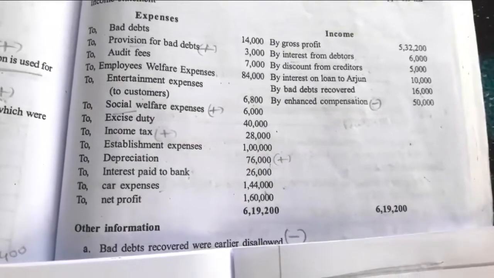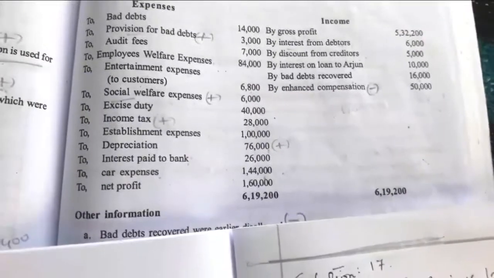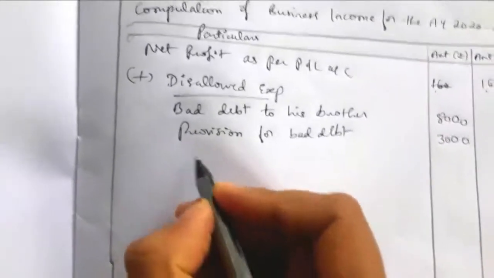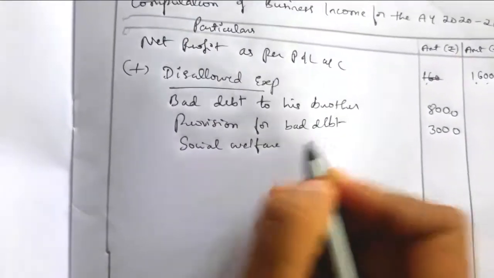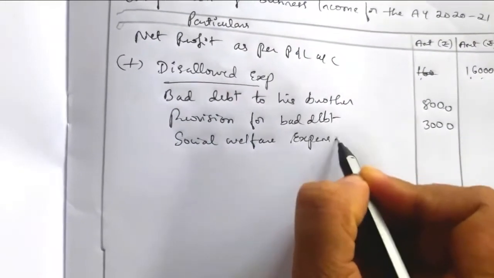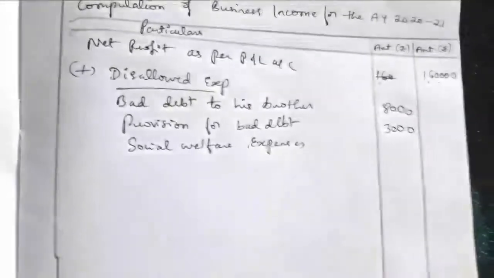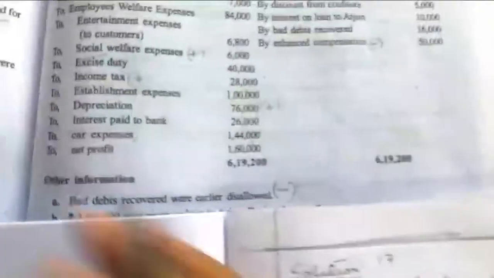Social welfare expenses: the welfare expenses spent on the society, as a part of CSR, corporate social responsibility. If a business spends any social welfare expenses on the society, then it is taken as disallowed. It is not relating to business, it is personal.